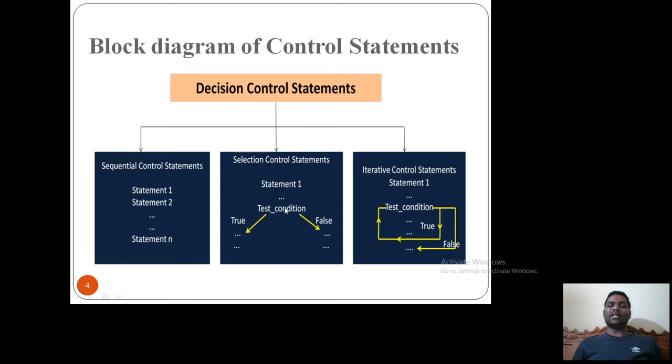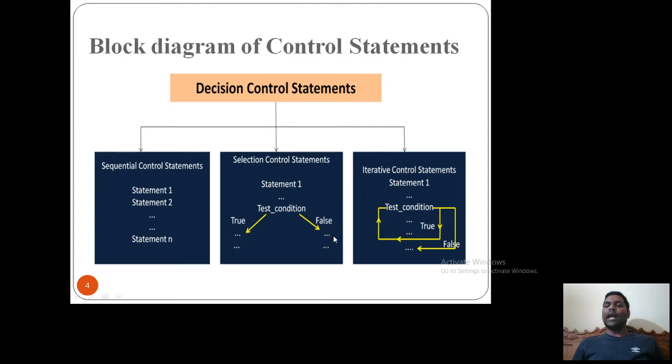And if the condition is false, the flow will go to the false block, and all the statements available in the false block will get executed. This we can call a selection control statement. The best examples for the selection control statement are if conditions and if else conditions. We'll see them in detail in the next slides.